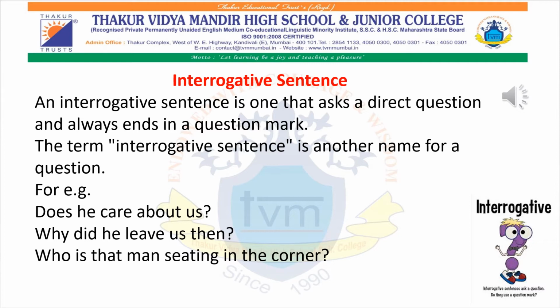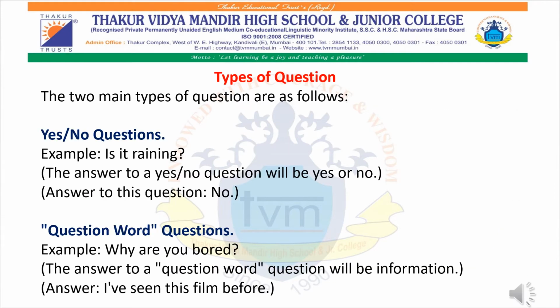And so on. In interrogative sentence, there are two types of question. Firstly, yes no question and question word. We will be studying that in detail. When we ask the question to anyone, the opposite person can either answer by saying yes or no, or that particular person will give specific information when you ask the question.